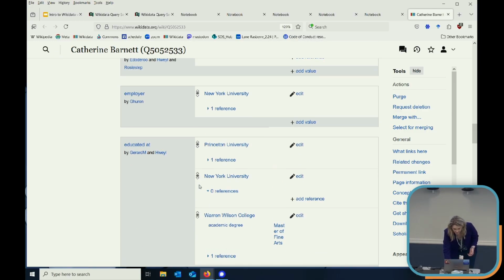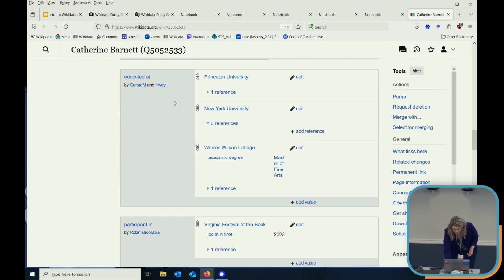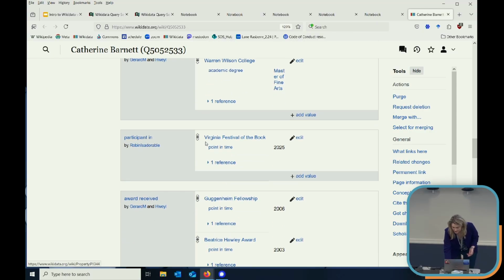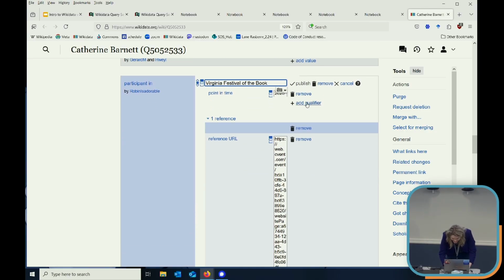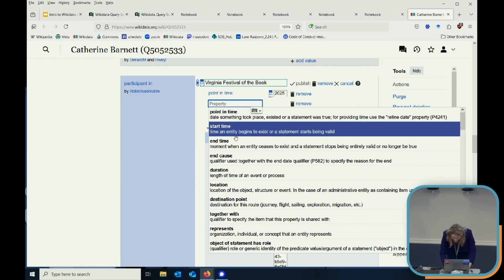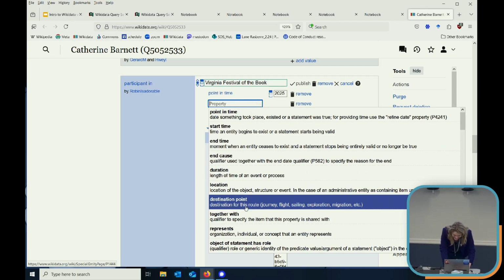You can see that participant in Virginia Festival of the Book has this sub-property, point in time, 2025. So you could add multiple points in time, for example, if you wanted to show that this person participated multiple times. And is point in time a special one, or can you create new sub-properties? For example, if we were to do this, we can add a qualifier. There's point in time, start time, end time, cause, duration, location, destination, together with, represents. There's potentially a lot you could do there.